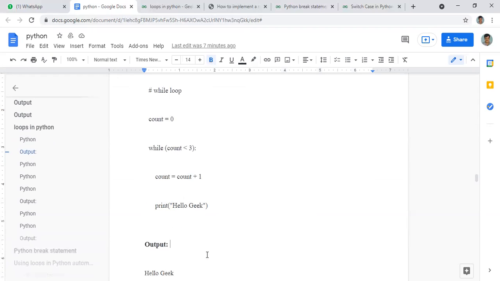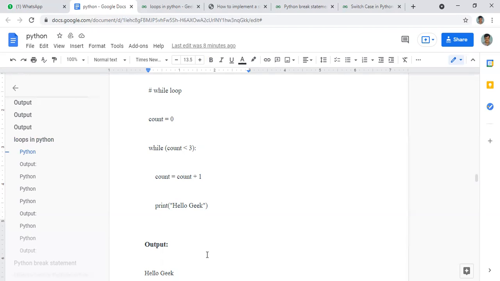This is important. And how it is incrementing: count is equal to count plus 1. Initially the count is 0. When it is 0, it will go to the while loop and check whether that value is less than 3. Yes, 0 is less than 3. Then it will print the text we have here, in this case, hello gig.